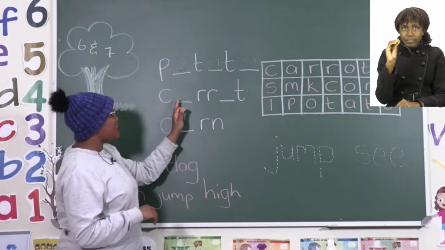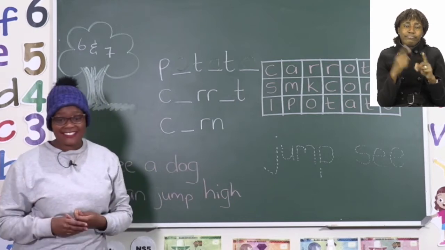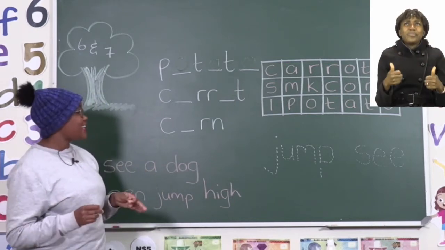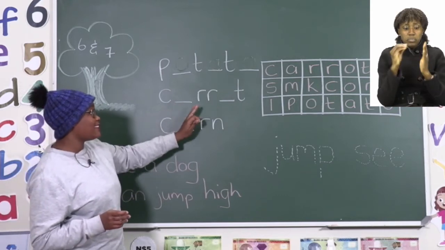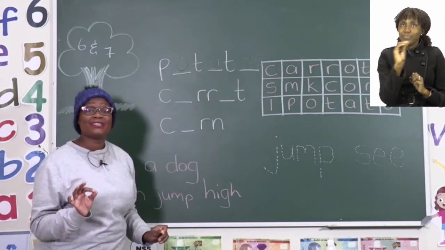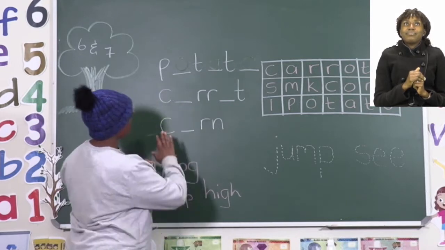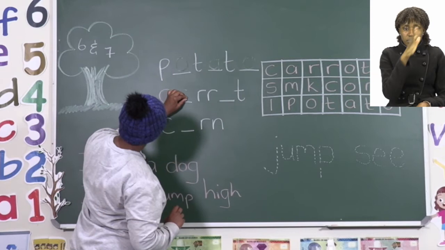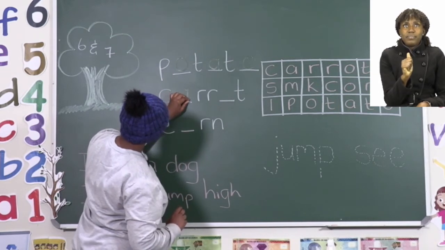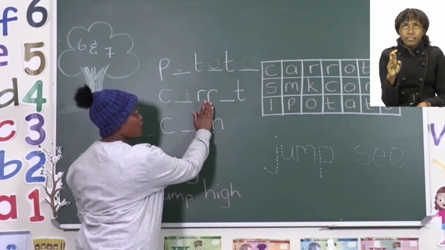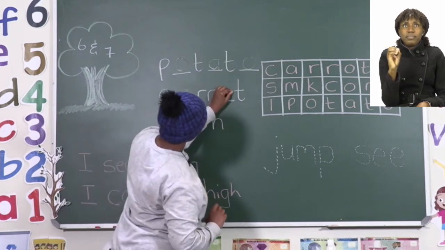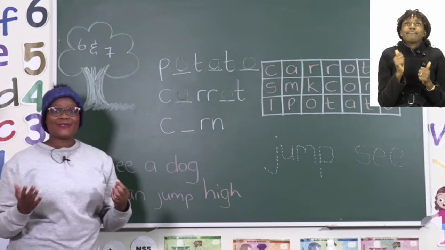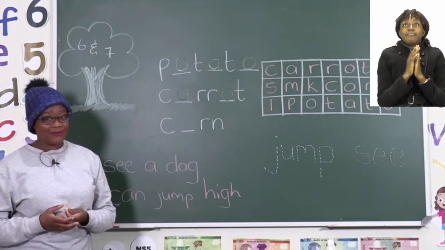After that, we have the word carrot. Now, we all know carrots are very, very healthy. So it's going to be our job to fill in the missing 2 letters to complete the word. The first letter we can see is a C. And then we go A. Then we have our 2 R's and an O. Carrot. Very good. So go ahead and also fill in those missing letters.